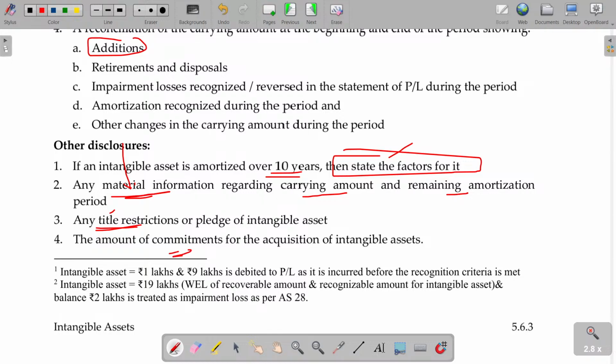So you got the Tally license from Tally company. You use the Tally software, transfer to somebody else also use. You are allowing the others to use. But Tally company restricted, you cannot use it for other purpose, or you cannot sell it to the other purpose. But if I am violating, then it's a violation only. That is called any restrictions or commitment I have to fulfill. All this disclosure should be given below the balance sheet. Hope you will be now able to understand intangible assets case.